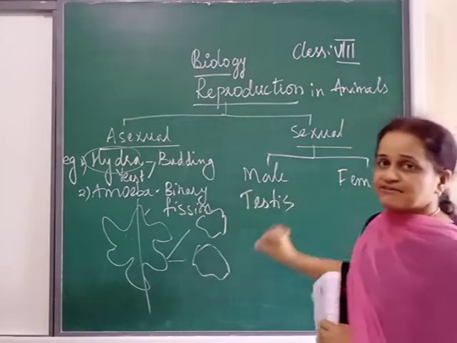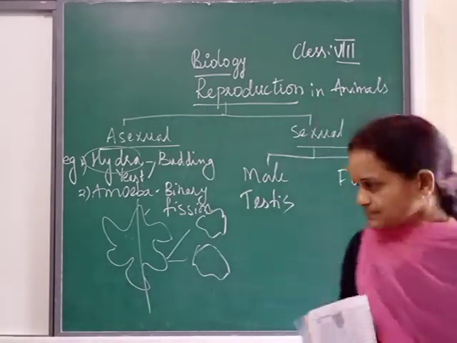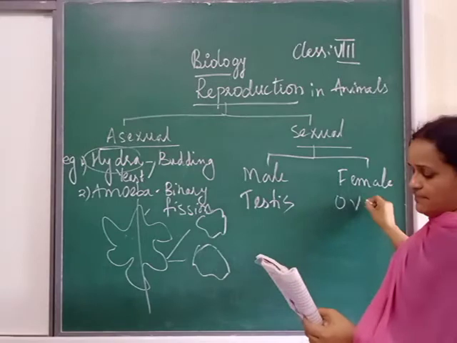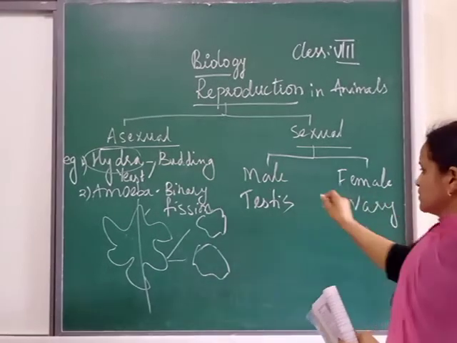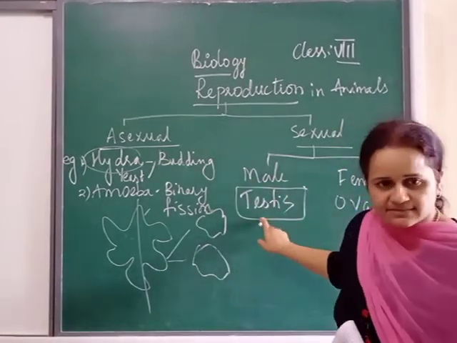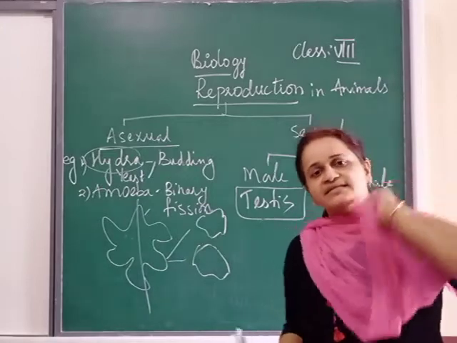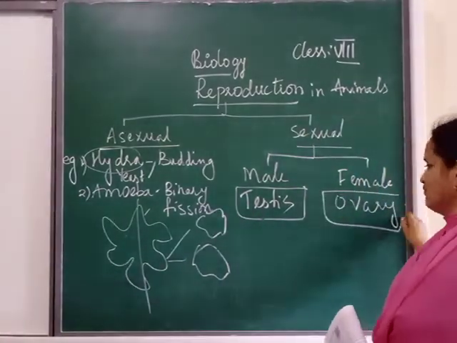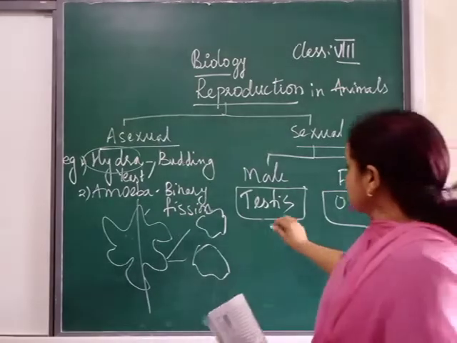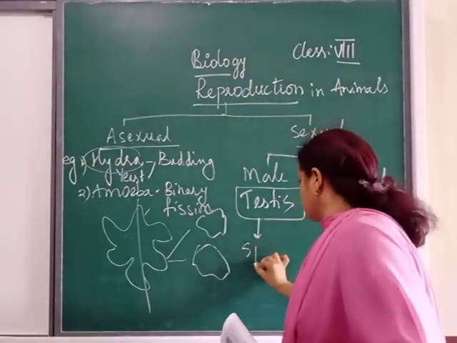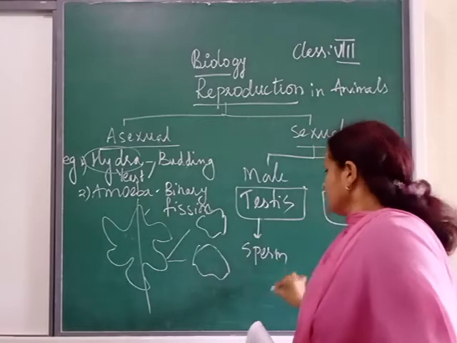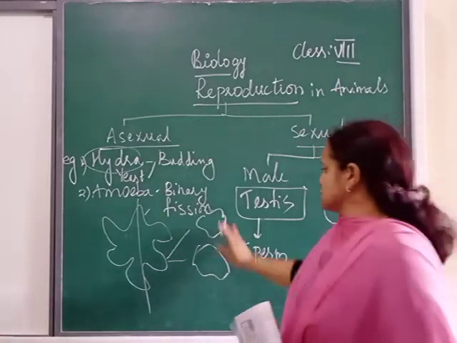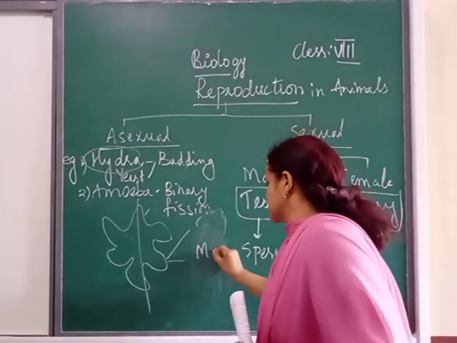Last class I explained about this testis. Here it is the ovary. So the male reproductive part is testis, the female reproductive part is ovary. This testis will produce sperm. Remember, this sperm is which gamete? This is our male gamete.